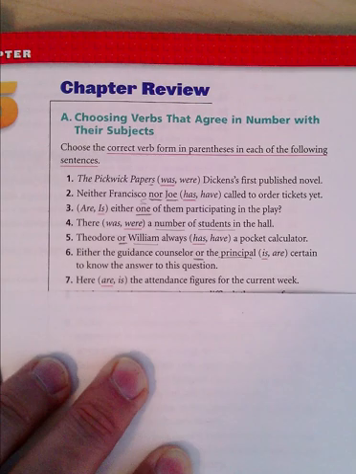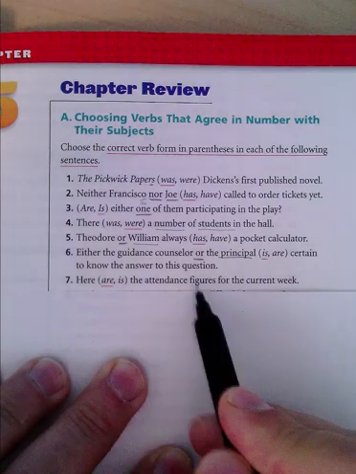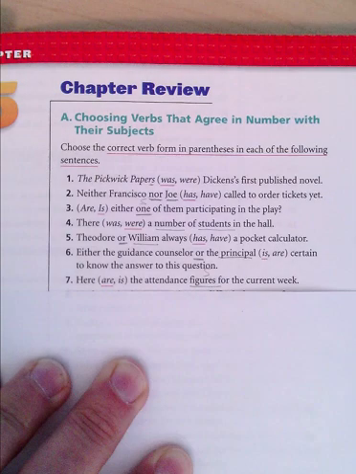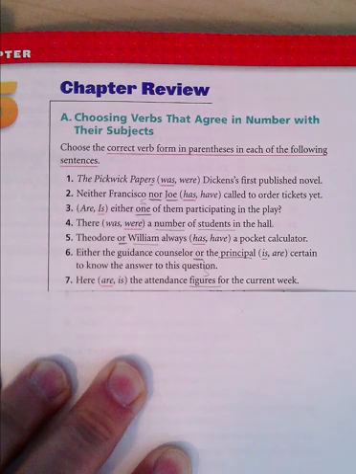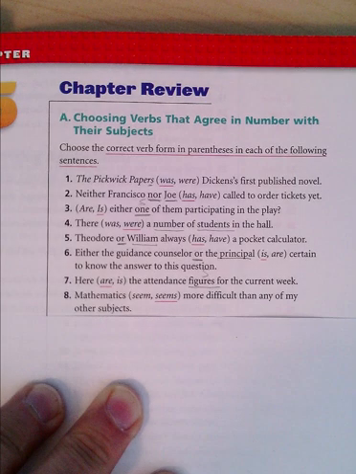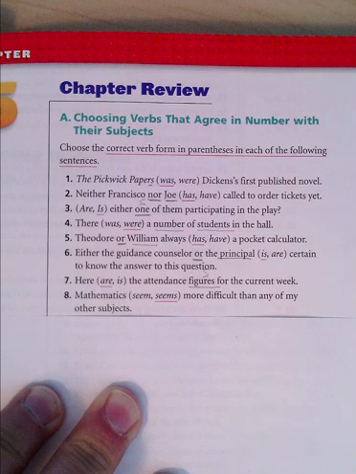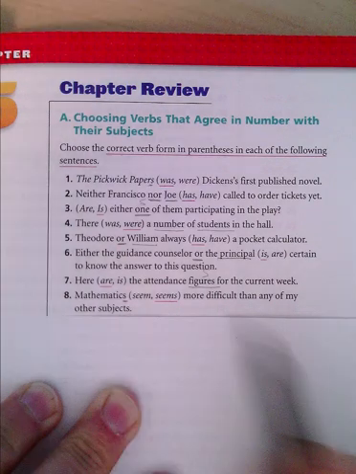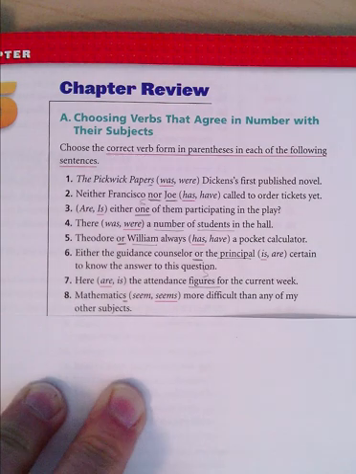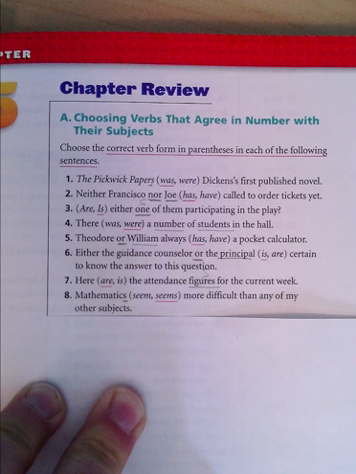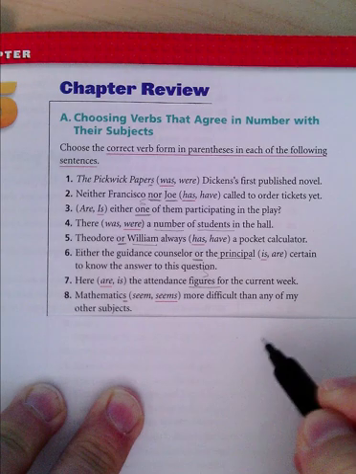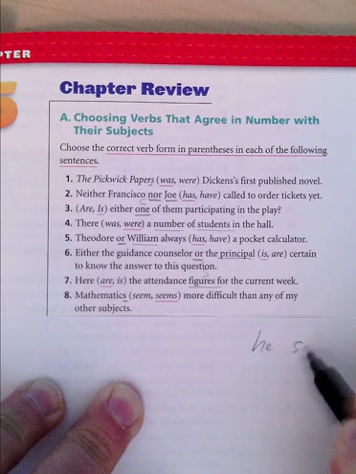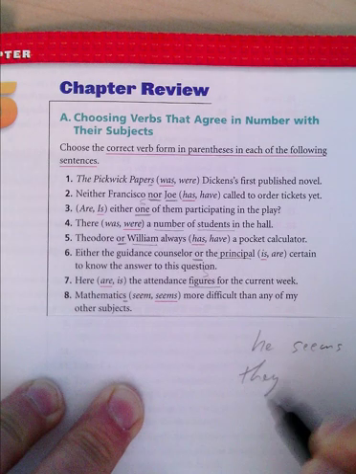Okay? 7, here are the attendance figures. Figures is the subject, which means that it has to be are. Figures are. Okay? Mathematics seems more difficult. Seems, it has to be the singular. Remember, mathematics, even though it has an S on it, is in fact singular, right? It's one subject. So it's one subject, which means seems is the singular, right? And if you ever get confused, you can always test it by writing he seems and they seem.